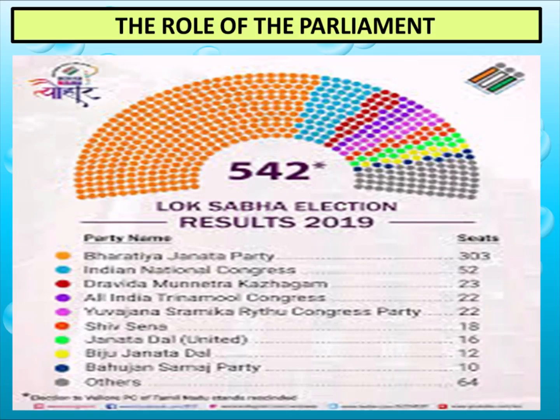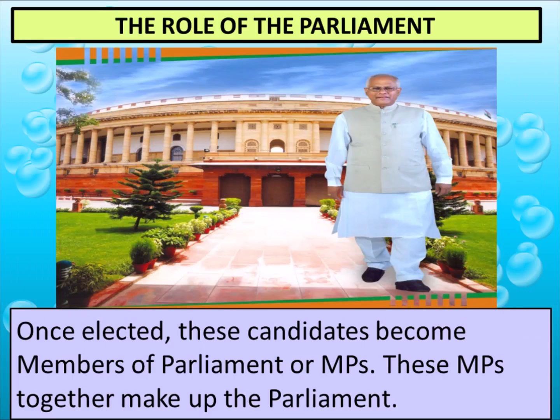Now, as you can see, this is the chart of the 2019 Lok Sabha election, where BJP has secured the maximum seats, and that is 303, and Congress has got only 52 seats, and these are some examples of other parties also. As you can see, these orange dots are of BJP. So the party which gets the maximum seats will make the government.